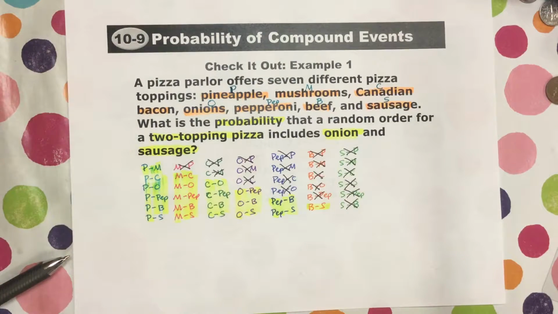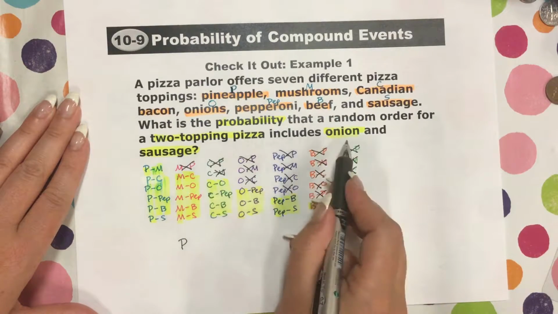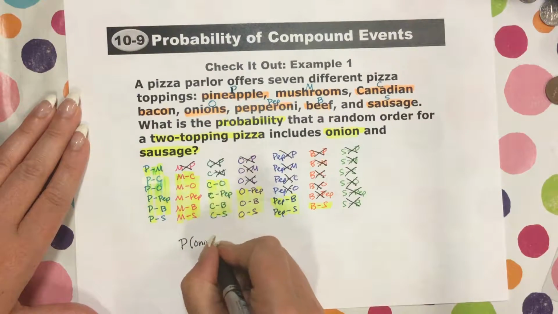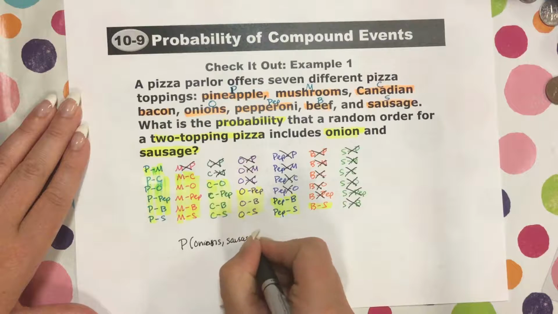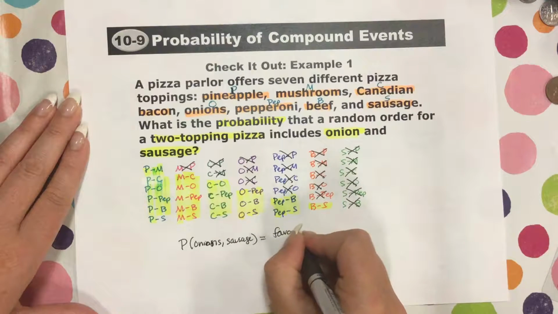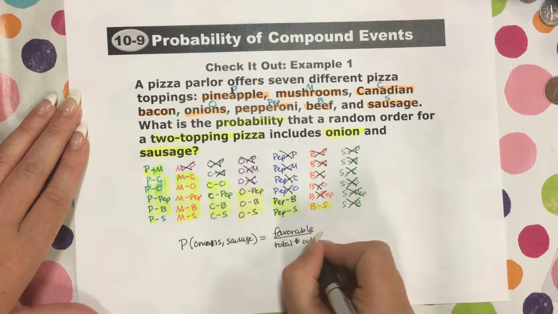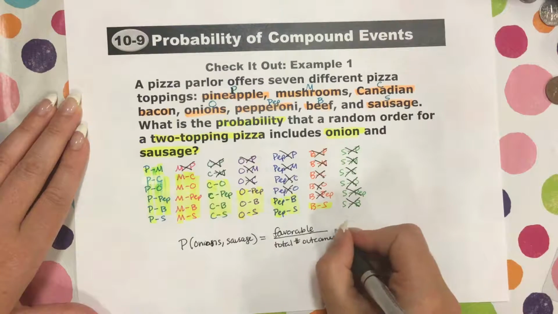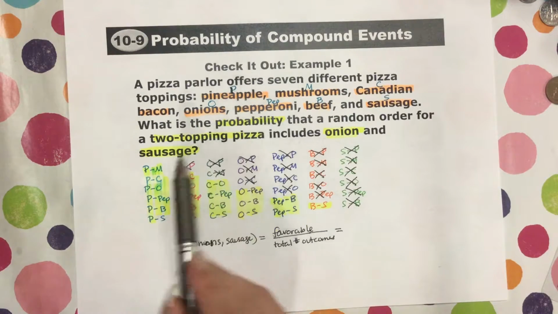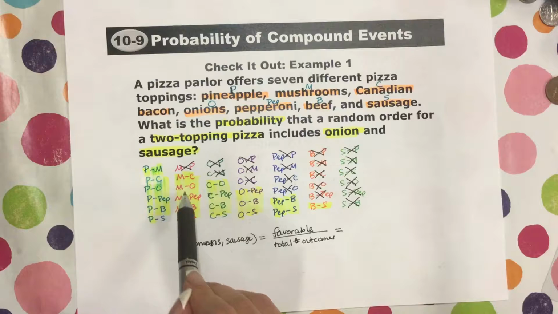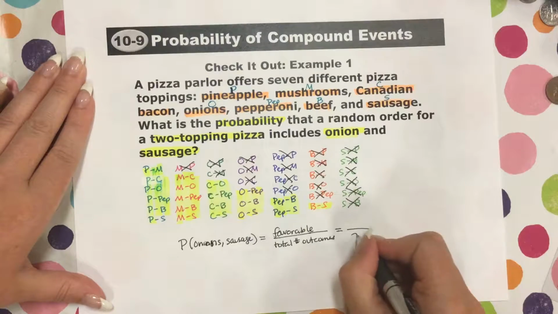so we are trying to find the probability of a 2-topping pizza that includes onions and sausage. So onions and sausage, that's going to be the favorable over the total number of outcomes. Okay. So, we know the total number of outcomes. There's 1, 2, 3, 4, 5, 6, 7, 8, 9, 10, 11, 12, 13, 14, 15, 16, 17, 18, 19, 20, 21. So there's 21 outcomes.